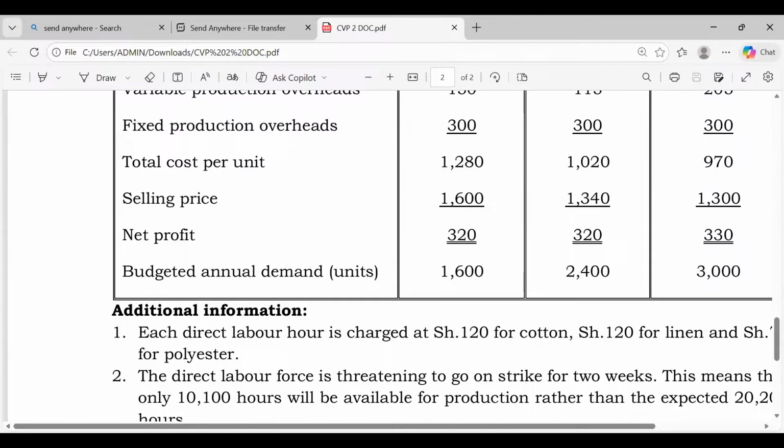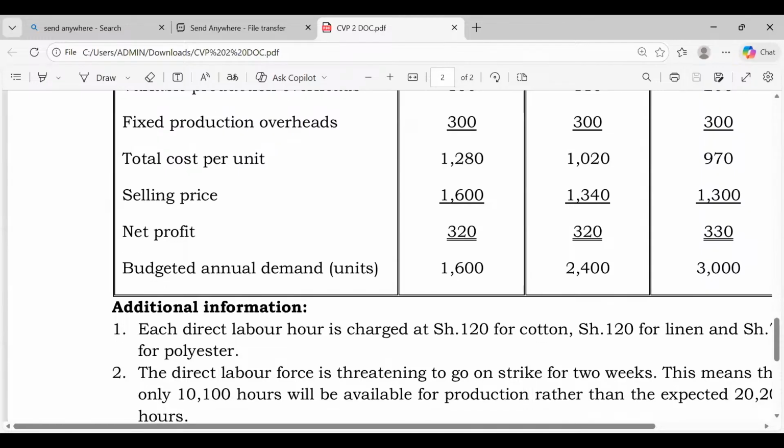Number of units demanded for the first one is what? 2400 and not 1600. Now you're very, very bright. Yeah, because you start with the first ranked product, which was what here, somebody? Linen. So the first demand is 2400. The second demand is what here, somebody? 3000. Then 1600. So that is what we are going to do. So I stop sharing here. I stop sharing there. And then I pick my whiteboard.